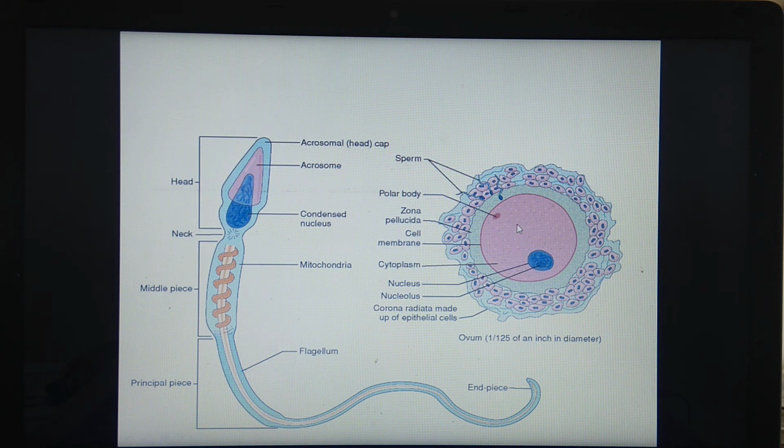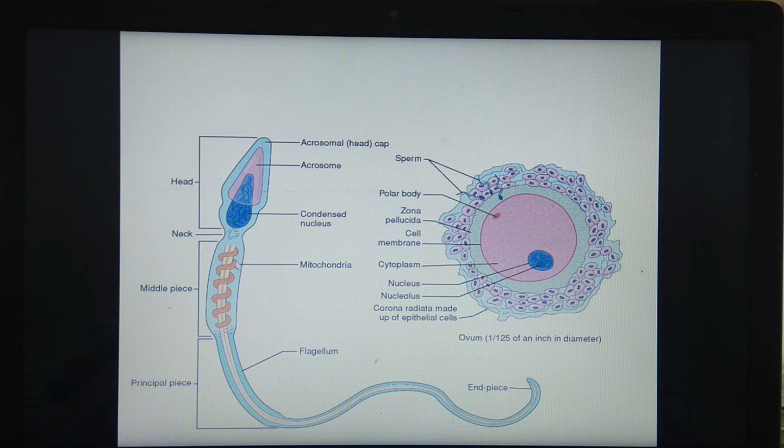So the set of chromosomes present in the nucleus of the sperm will pair with the chromosomal set present inside the ovum. We can say that fusion of the sperm nucleus with the ovum nucleus takes place, and that process is called syngamy, synkaryon, which is also called karyogamy.